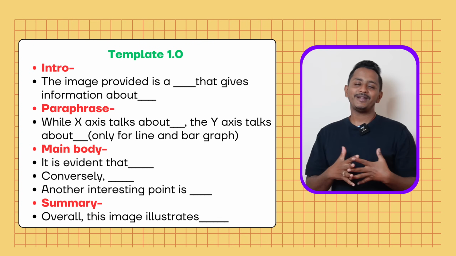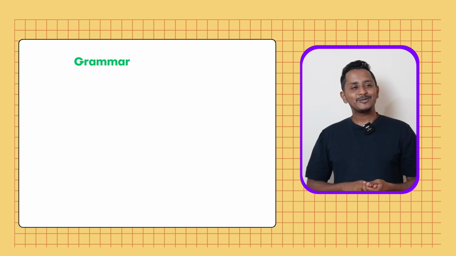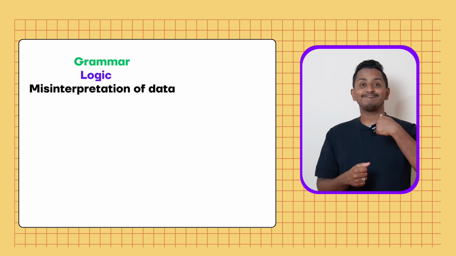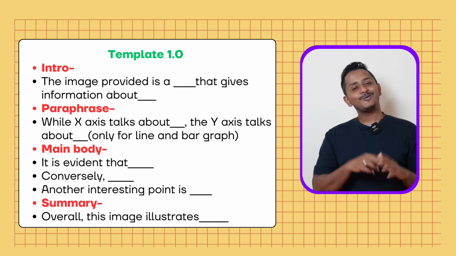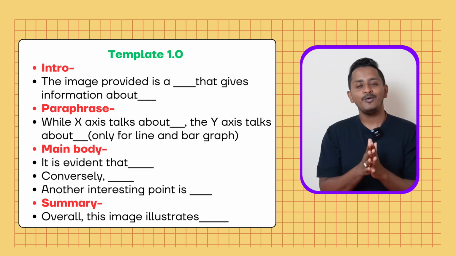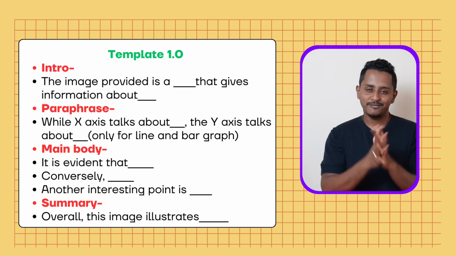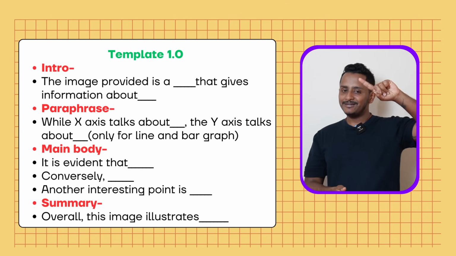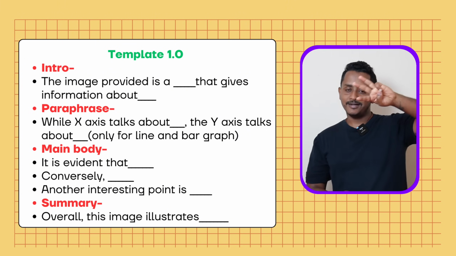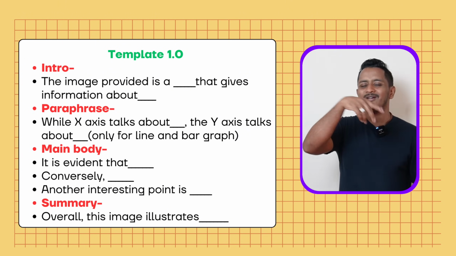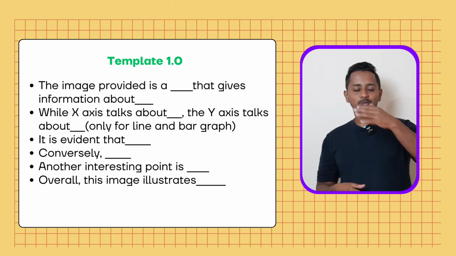And when you speak, you don't have to really worry too much about the grammar, too much about the logic, too much about whether you're misinterpreting the data or keeping the data intact. You don't have to worry. All that matters is the flow, the fluency, and yes, you got to look into the image and speak something relevant from the picture. For that, we have these 3 lines. It is evident that, conversely, another interesting point is, then conclusion, overall this image illustrates, read the topic or whatever you want. So this is template 1.0.